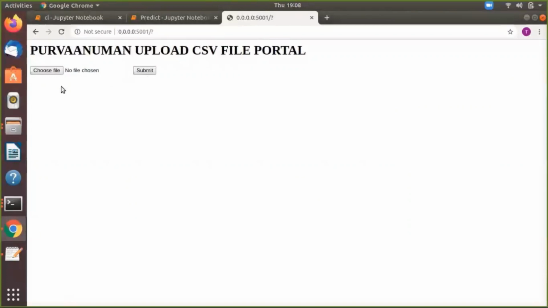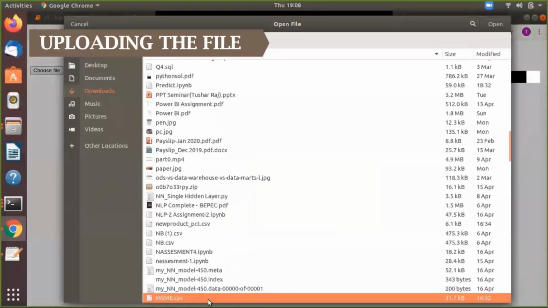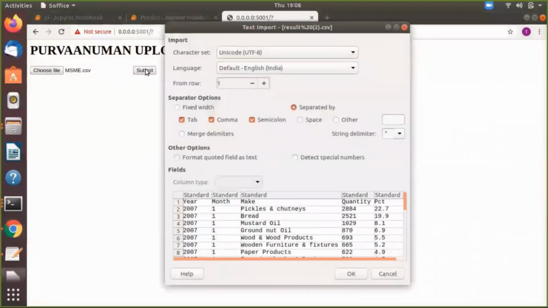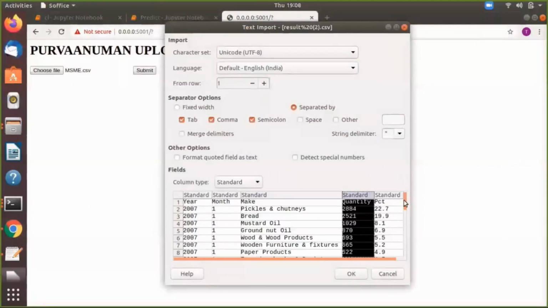Let's insert the data files in our project. Here we can upload a CSV file of a dataset from the system. The dataset has been uploaded. Now after submitting the dataset, it has been updated. Here is the dataset that we have uploaded.